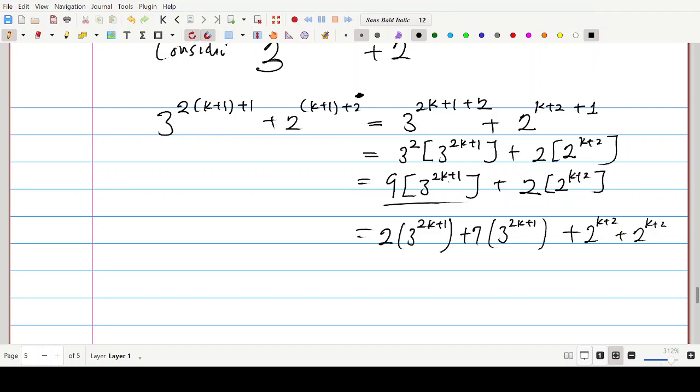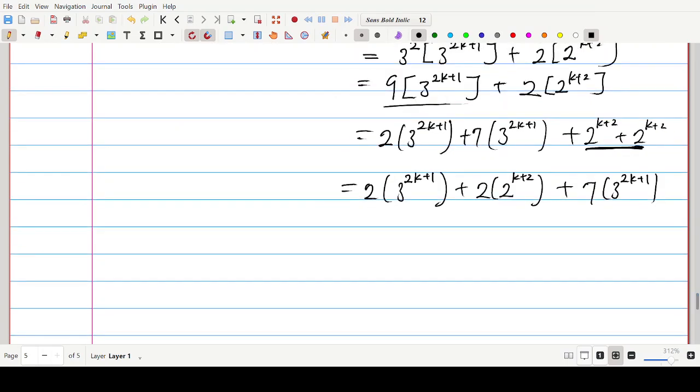Let's, in fact, this one you see here, write it as 2 to the power 3, 2k plus 1 multiply 2 bracket 2 to the power 2k plus 1. Let's write it like this. This will be very profitable. Now, if you observe carefully, what is common here? 2 is common, so we can write it as 2 bracket 3 to the power k plus 1 plus 2 to the power k plus 2. Can you see that? Then we're left with 7, 3 to the power 2k plus 1.